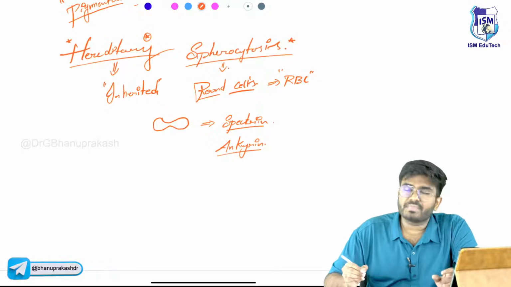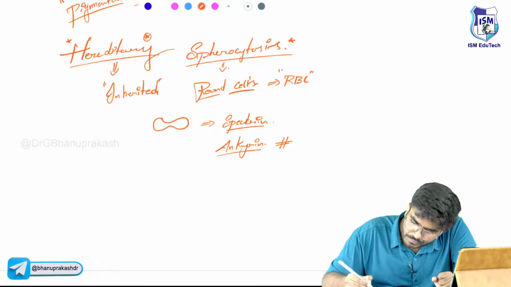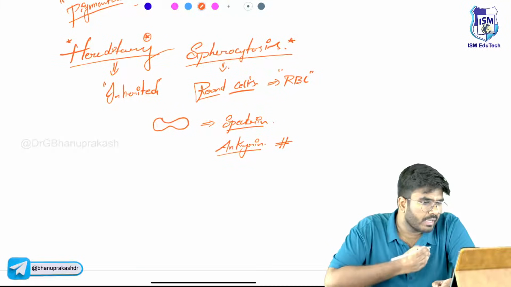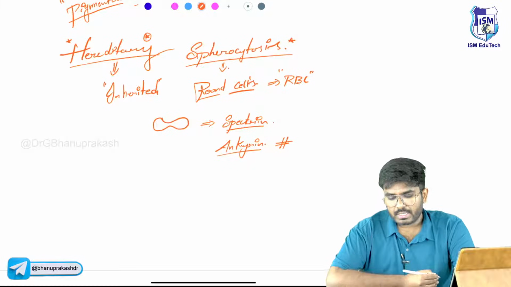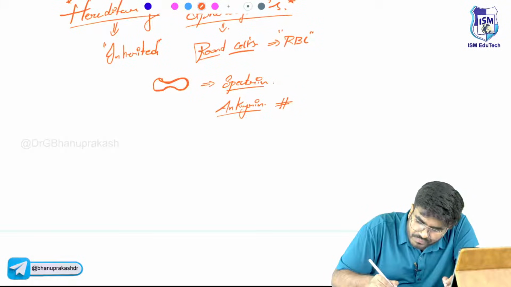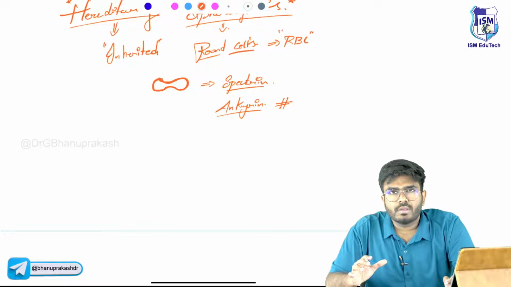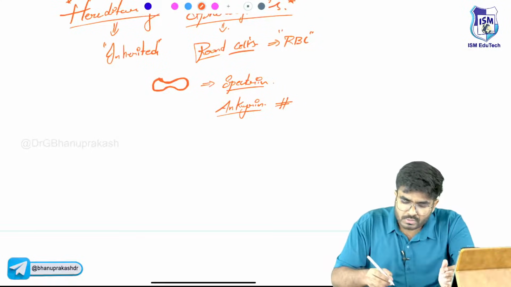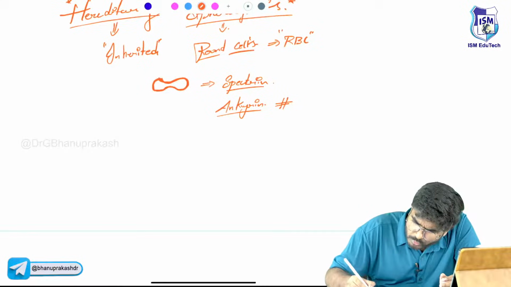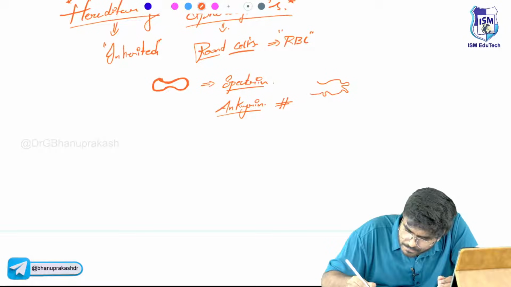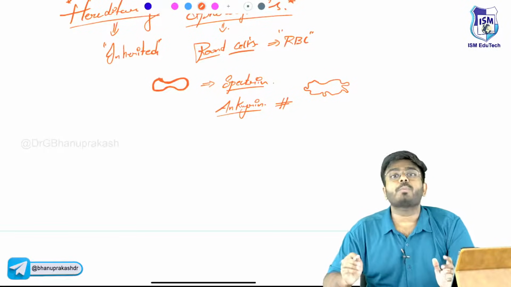Whenever there is a defect in these peripheral proteins, especially with ankyrin, it is going to cause hereditary spherocytosis. Because of this defect, the RBC membrane is not going to be tough, it's not going to be proper. So this RBC is going to become loose and form such kind of blebs, meaning not a proper shape.